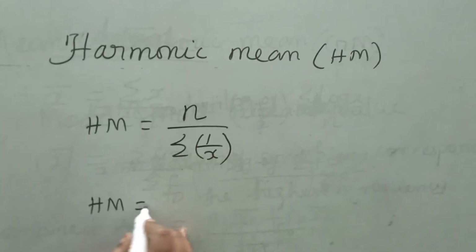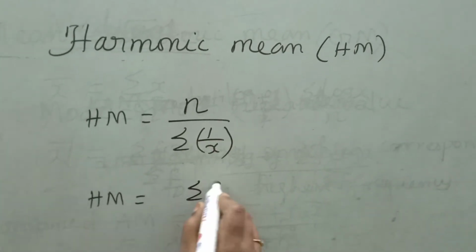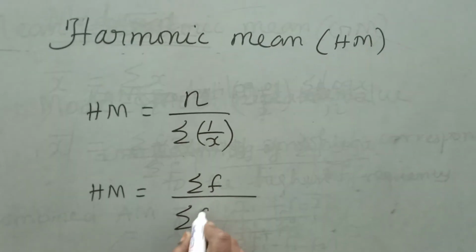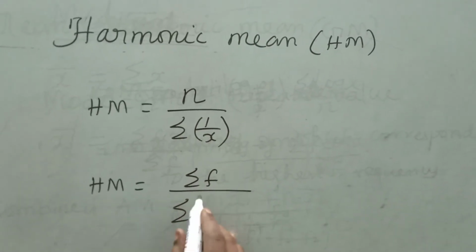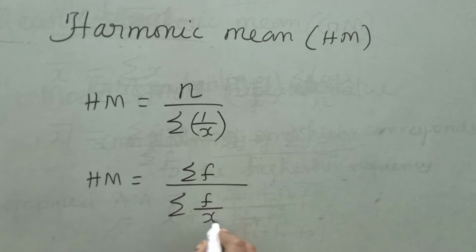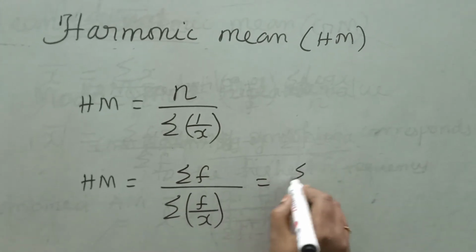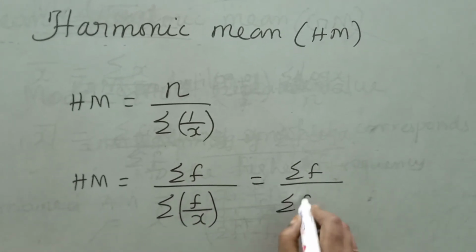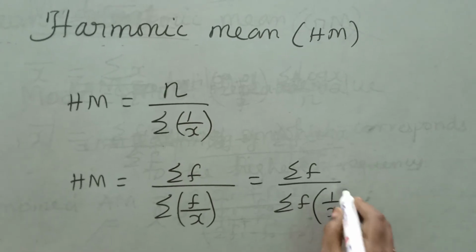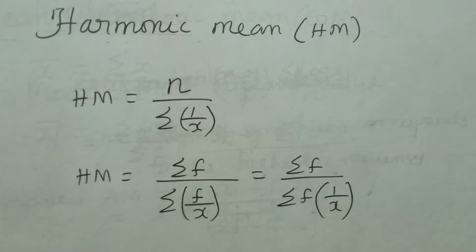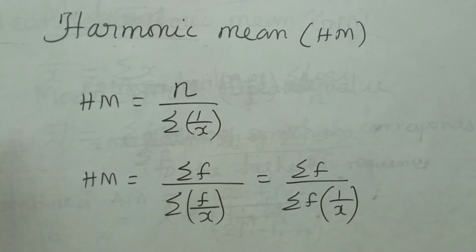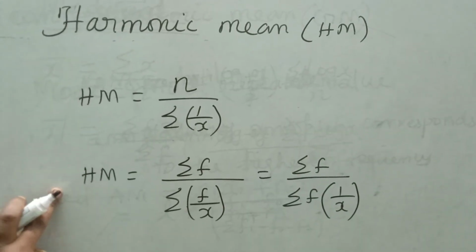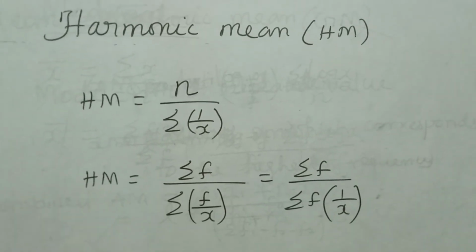For discrete and continuous, sigma f divided by sigma f by x, or sigma f divided by sigma f into 1 by x. Both are same. This is for individual series. This is for discrete and continuous data.